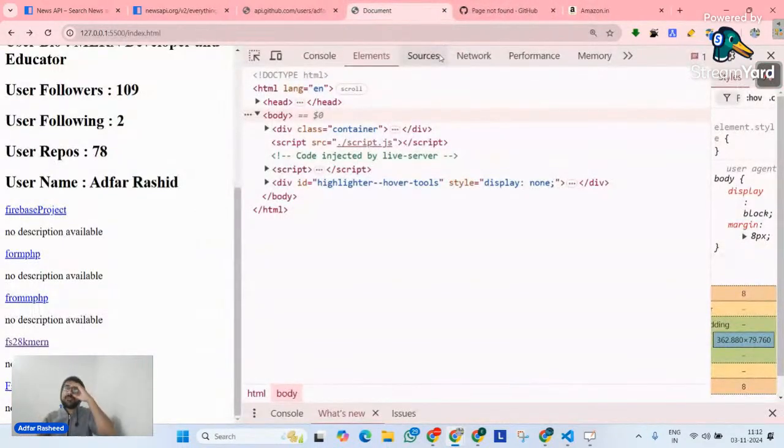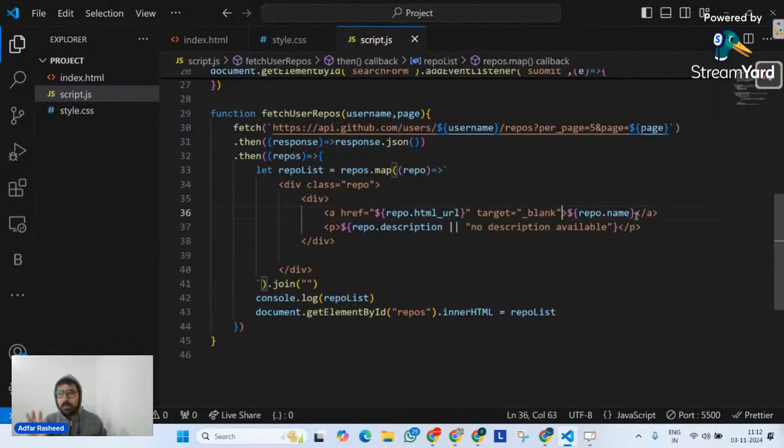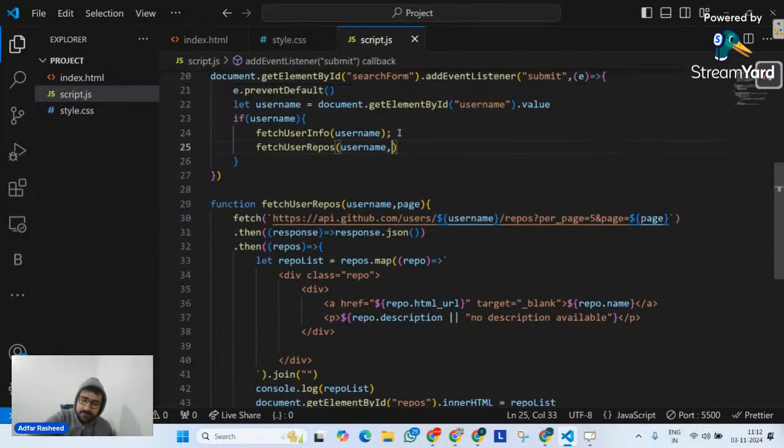Now there's the issue. What's the issue? The issue that we have now is that I am fetching a particular repo. And if you look at it, there is a fifth page, and there are 78. You guys do the mathematics. I have total 78 repositories. Per page, there are 5 items.